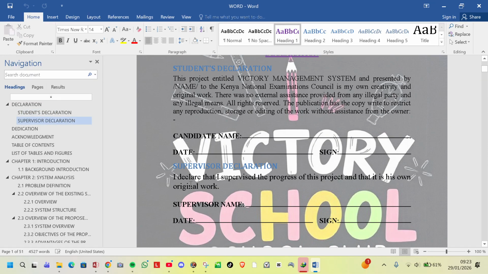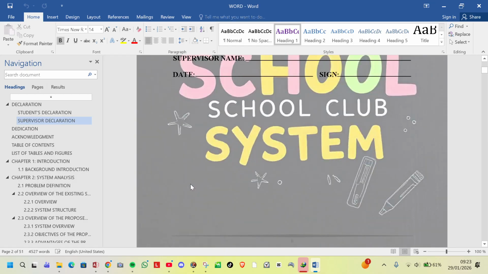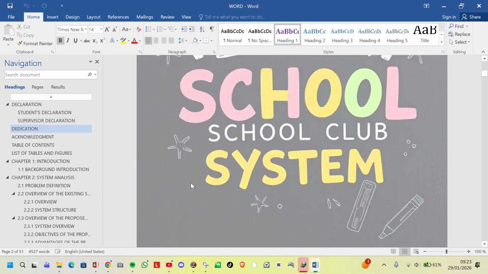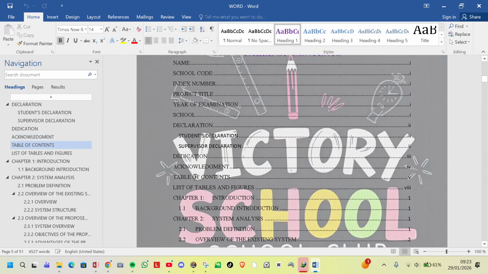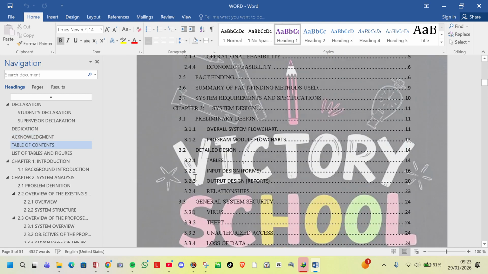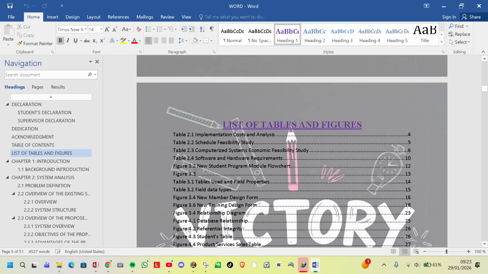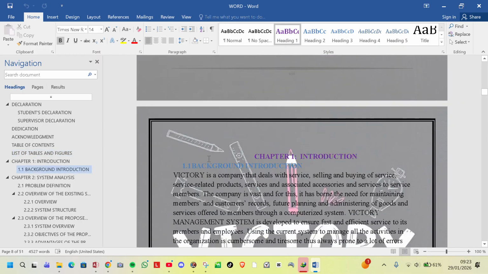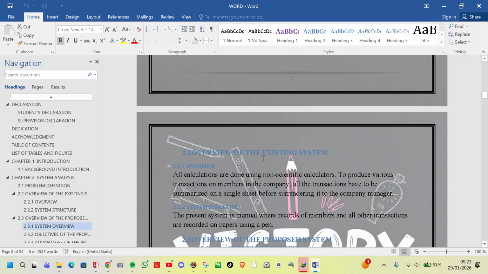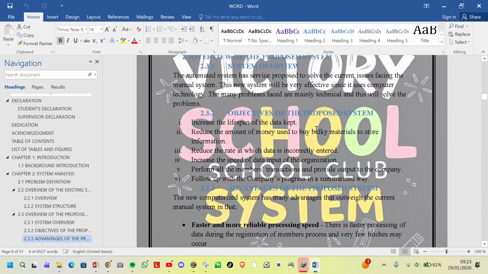The second page was about the declaration. We had the students' declaration and the supervisor's declaration. We have the dedication and the acknowledgement. Then we have the table of contents, which is not a must, but it is important to use it to navigate through your work. You have the lists of tables and figures. We have chapter 1, which was about the introduction. Then we go to the overview of the existing system. That was chapter 2.